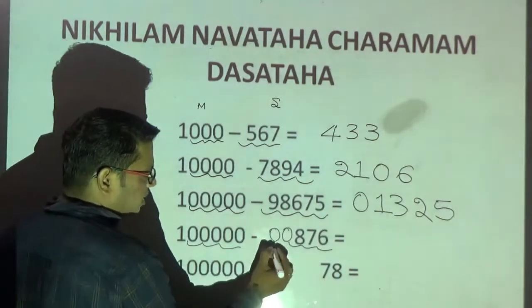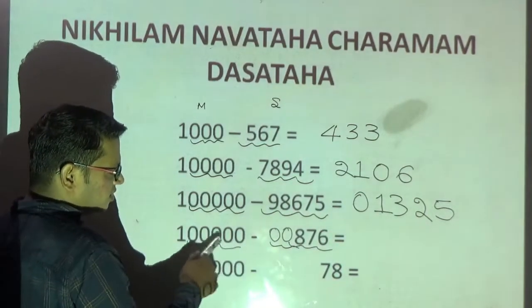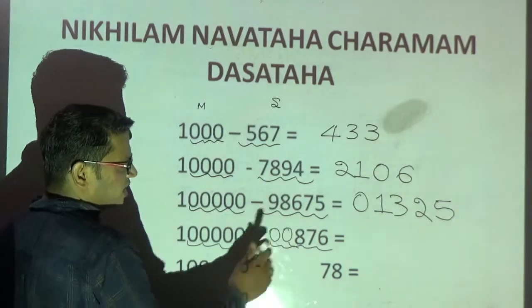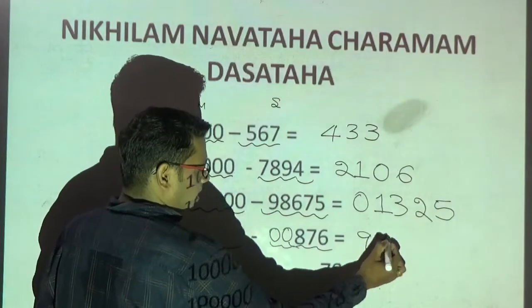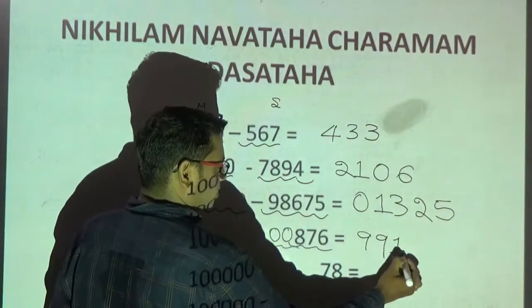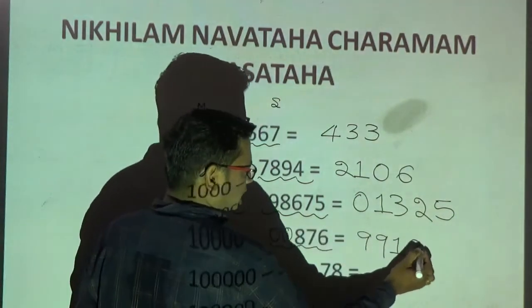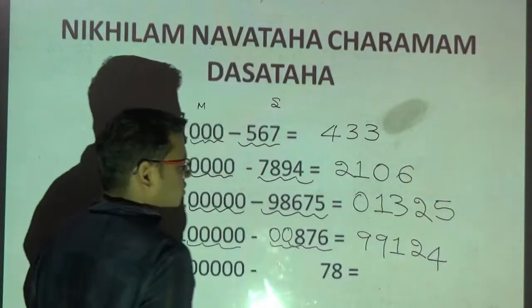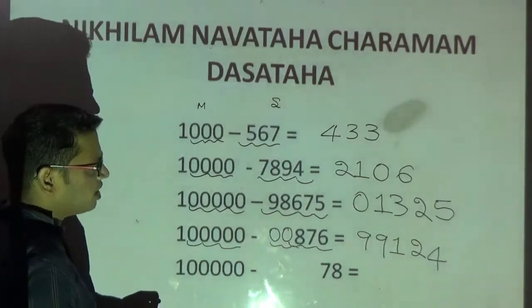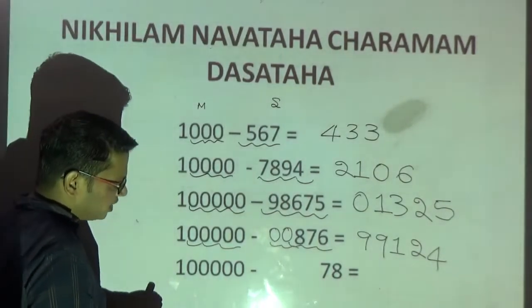Now how many zeros here? 5 zeros. How many digits? 5 digits. Apply the method now. 9 minus 0, 9. 9 minus 0, 9. 9 minus 8, 1. 9 minus 7, 2. Last from 10. 10 minus 6 is 4. The answer for this question is 99,124.